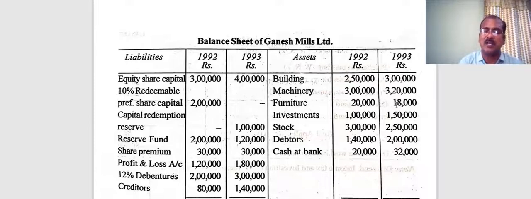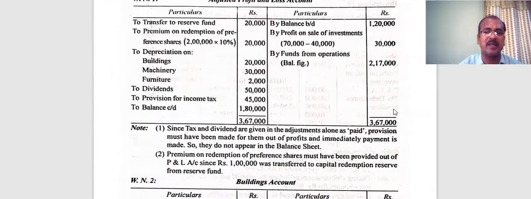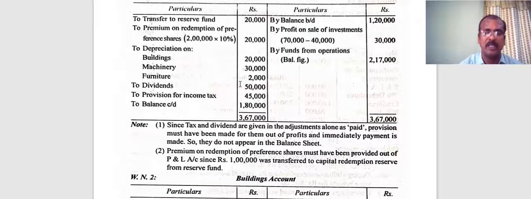If you open the ledger account and tally it, there are no issues at all. It's well and good. Now let's look at the other items in the adjusted P&L account. To dividend proposed: since they have paid a dividend of 50,000 rupees, it should have been appropriated from profit this